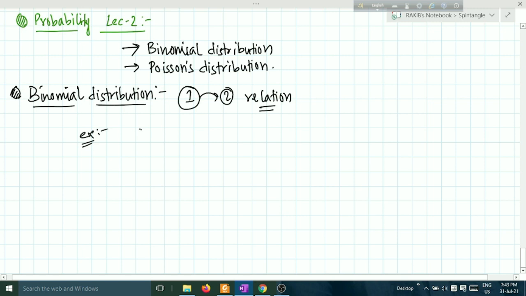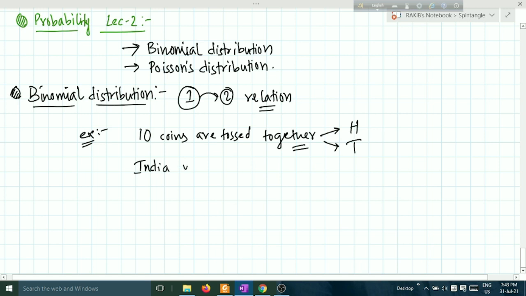If 10 coins are tossed together, what will be their outcome? Either head or tail. In this kind of case, or say a problem that India plays a match with England. Okay, let's say India versus England match.